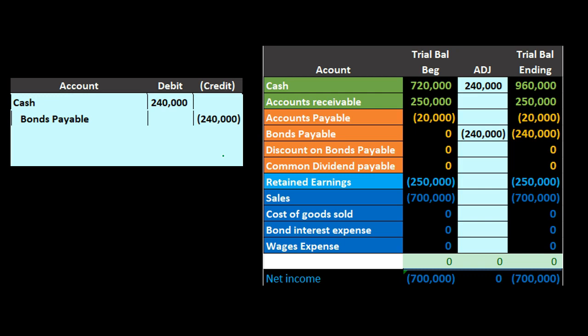So it doesn't even matter what the interest rate is. If we issued the bond at the face amount, we will record the interest as time passes, because that's when we incurred the interest. So at this point in time, note that there's no effect on the income statement, no effect on net income. We still have the sales minus the expenses of the $700,000.